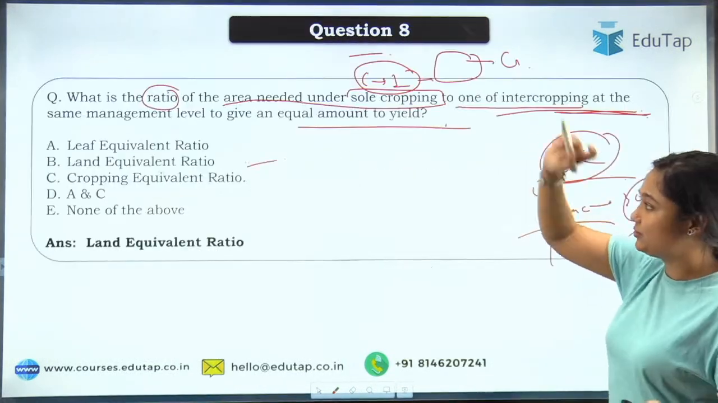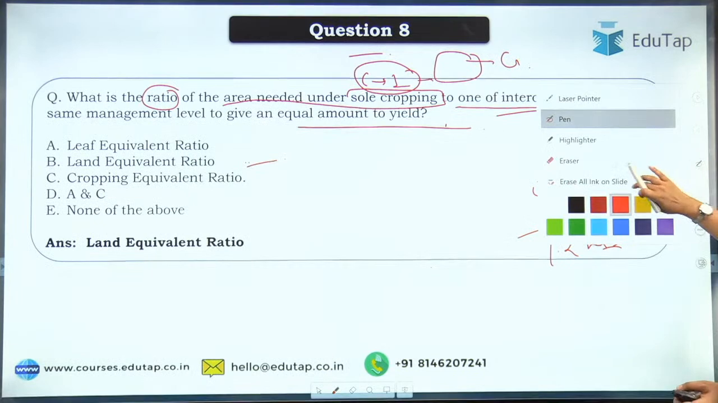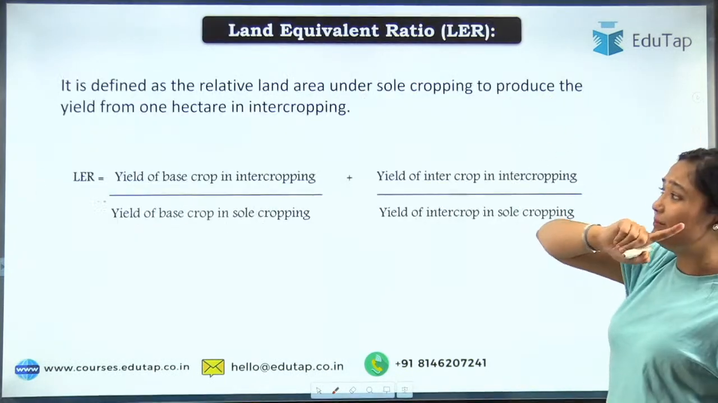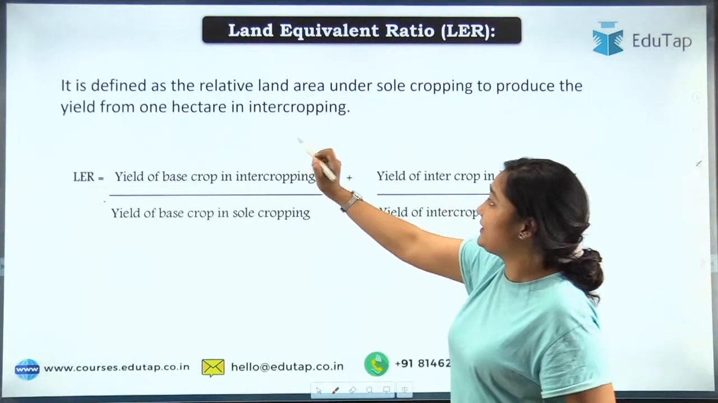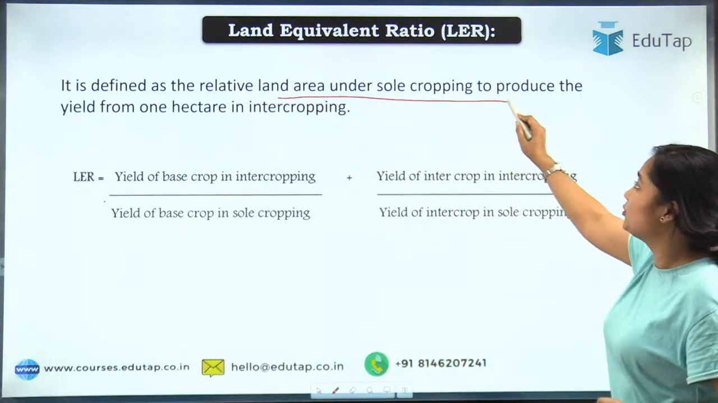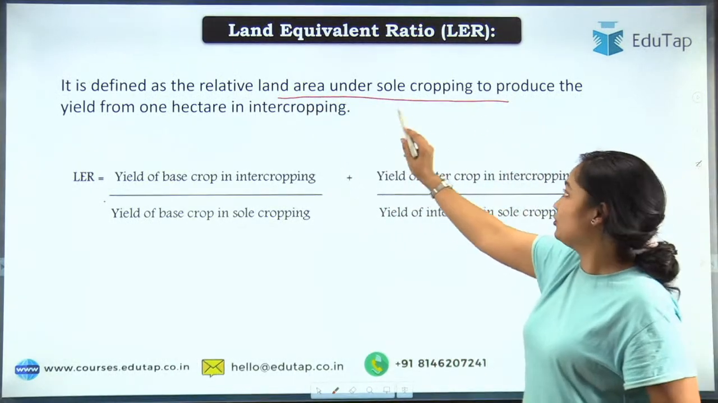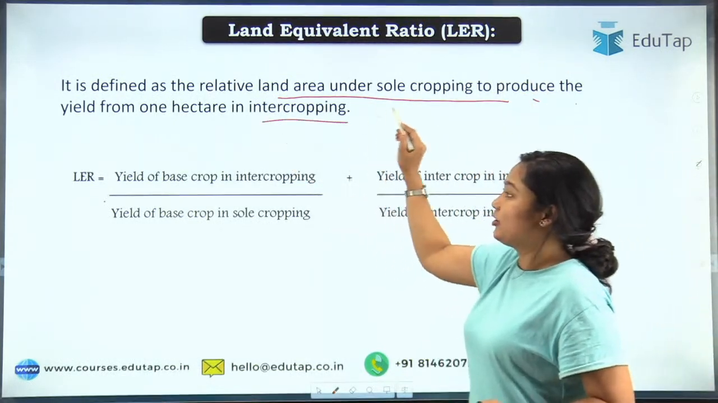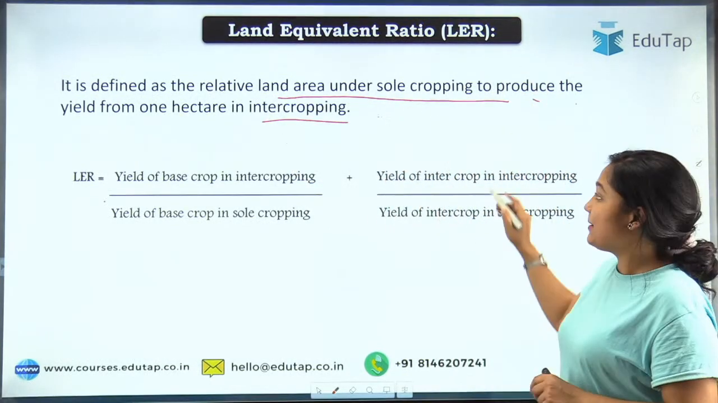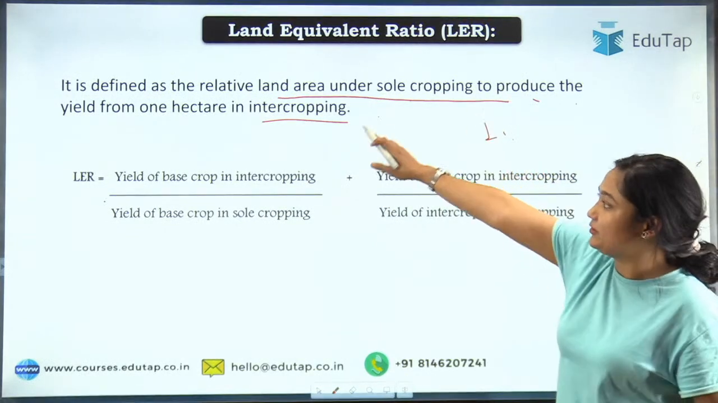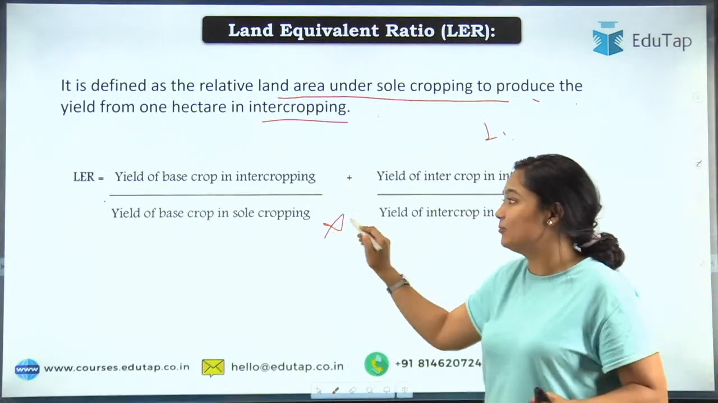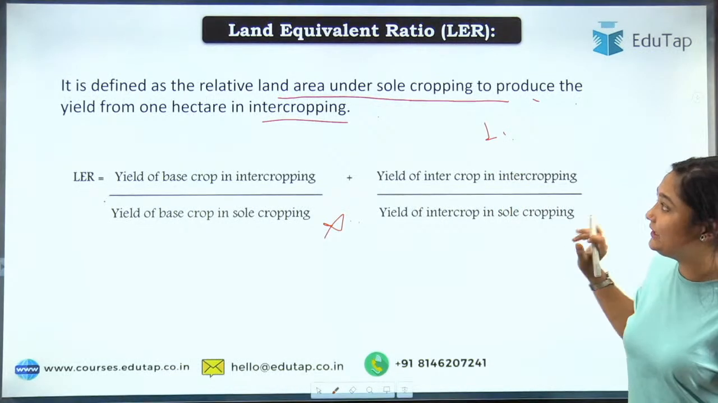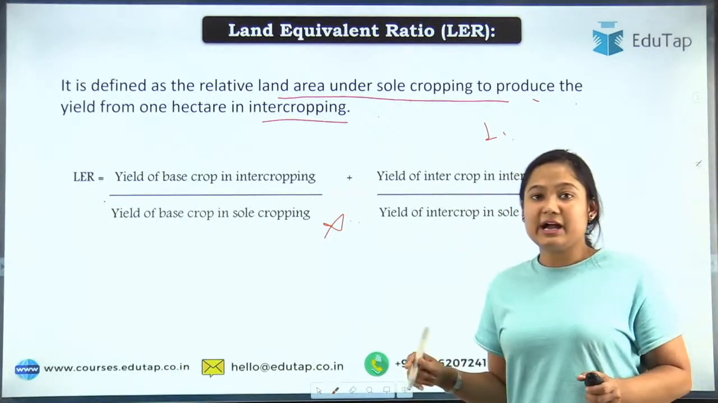So we have studied the first definition, you can find it here. The other way the definition can be stated is: it is defined as the relative land area under sole cropping required to produce the yield from 1 hectare in intercropping. So you take 1 hectare in sole cropping, then you take intercropping, and this is the formula that you will see for calculating the land equivalent ratio. Okay, I hope that is clear.